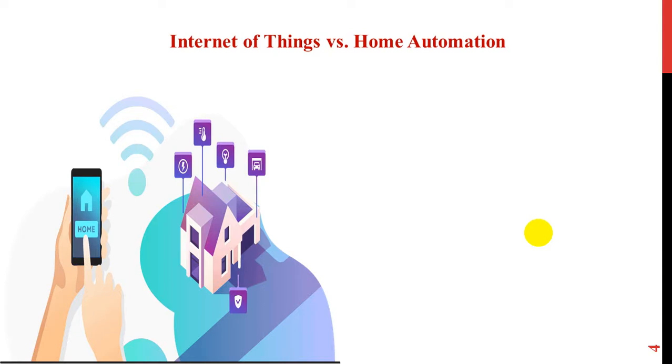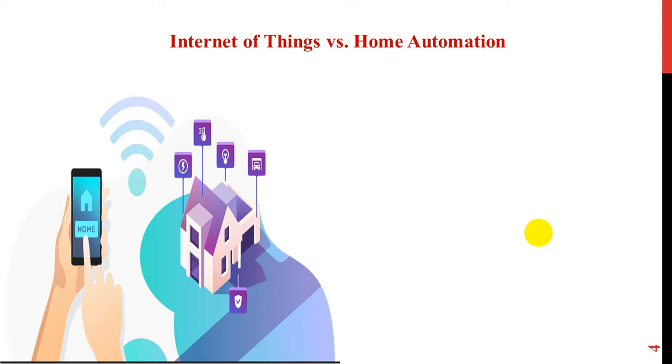All the home automation equipment, air conditioning system, refrigerator, television system, fan, nowadays are operated by using the IoT devices. So IoT and home automation are integrated with each other.